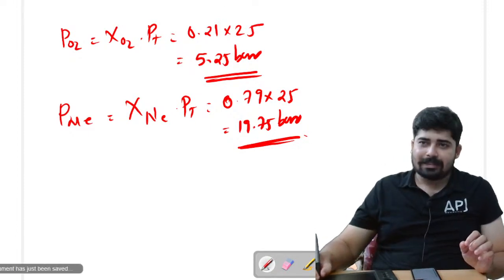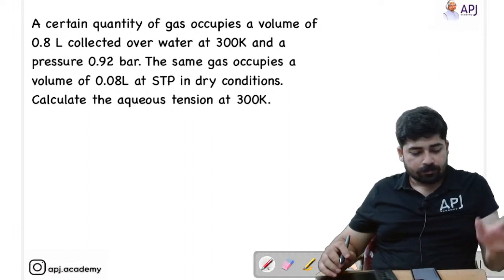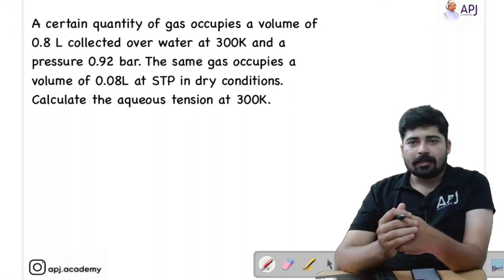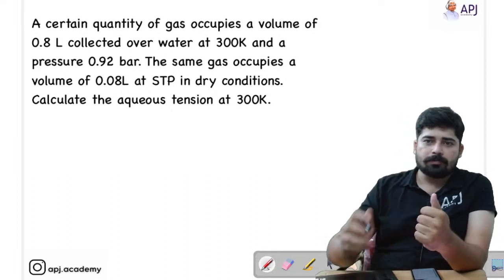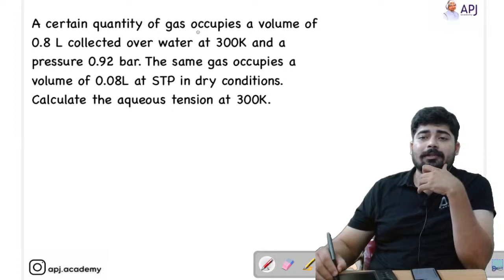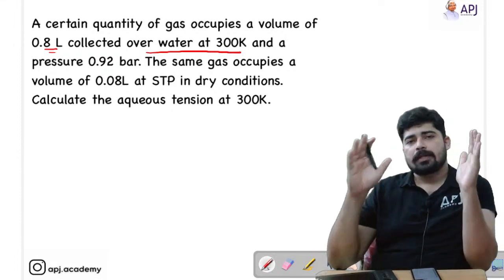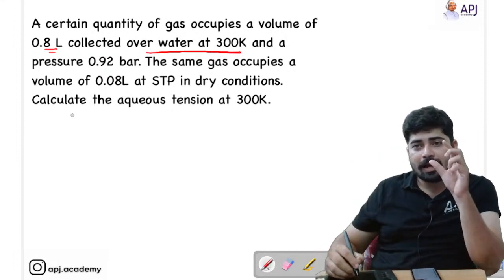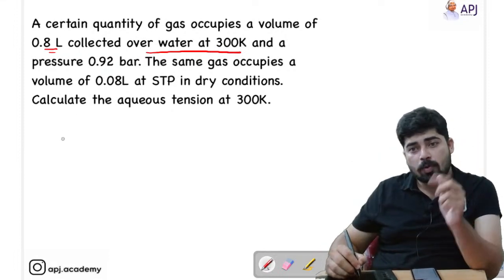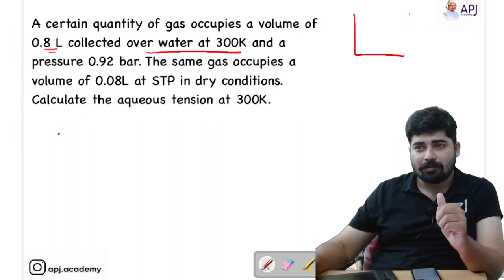Meanwhile, let's do another problem. So this is again a very interesting problem, that is, a certain quantity of gas occupies a volume of 0.8 liter collected over water. See, they have collected the gas over water. So this is the case where aqueous tension will be there.